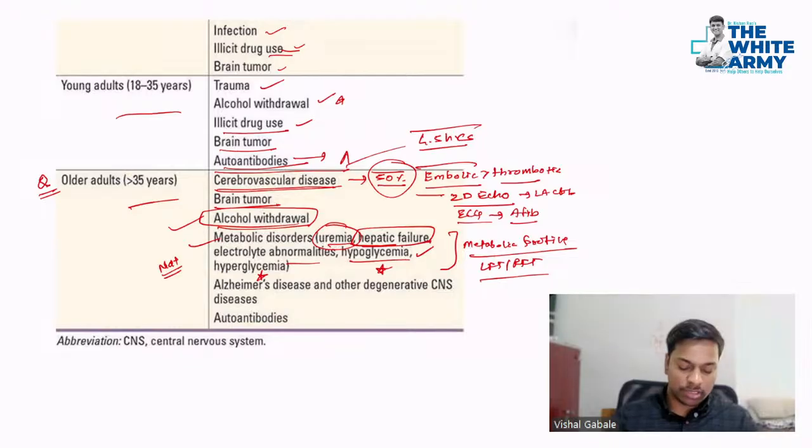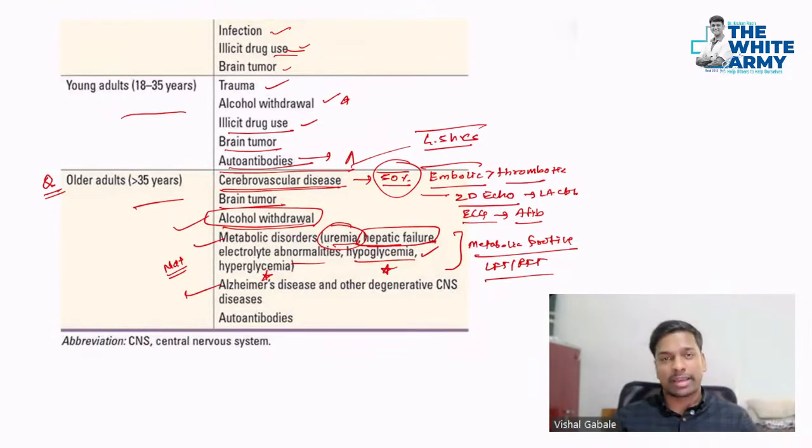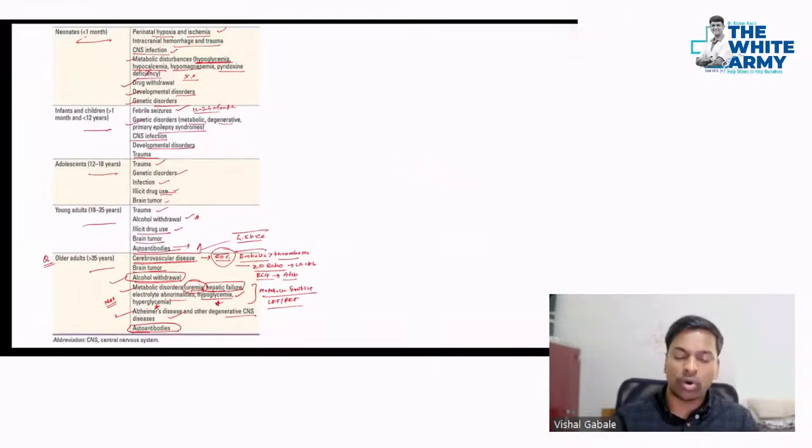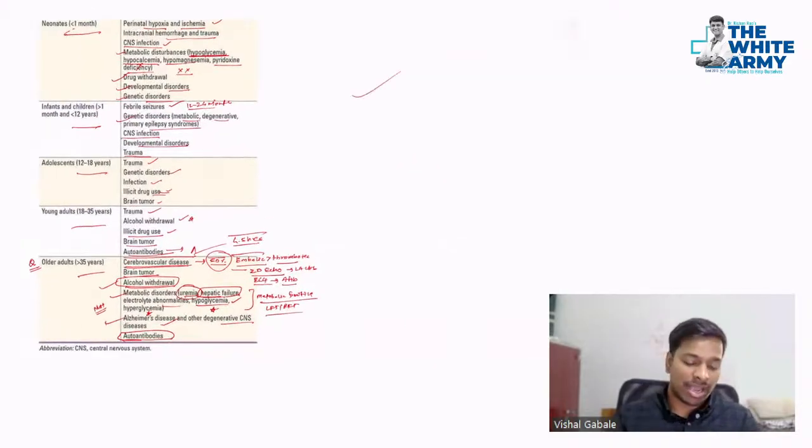Now finally, in some degenerative disorders, because of atrophy of the brain, sometimes there is scar formation, and because of that you can have epilepsy, like Alzheimer's disease or other neurodegenerative diseases. Even autoantibodies, for example anti-NMDA antibodies, mostly seen in autoimmune encephalopathy. So these are some of the causes. I hope you understood each and every aspect of this.